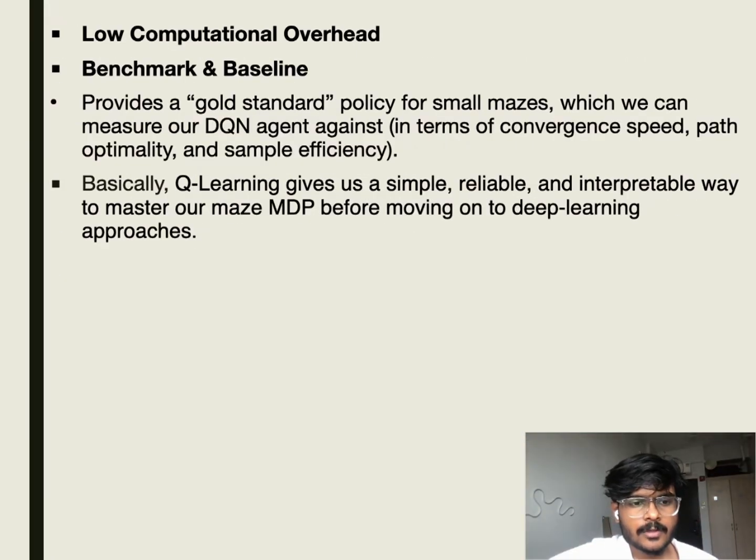It also has low computational overhead. For smaller mazes where the Q table is small, the algorithm runs in milliseconds per step, which lets us quickly tune hyperparameters like learning rate and exploration rate. It acts as a benchmark to evaluate DQN's performance in terms of convergence speed, path optimality, and sample efficiency.